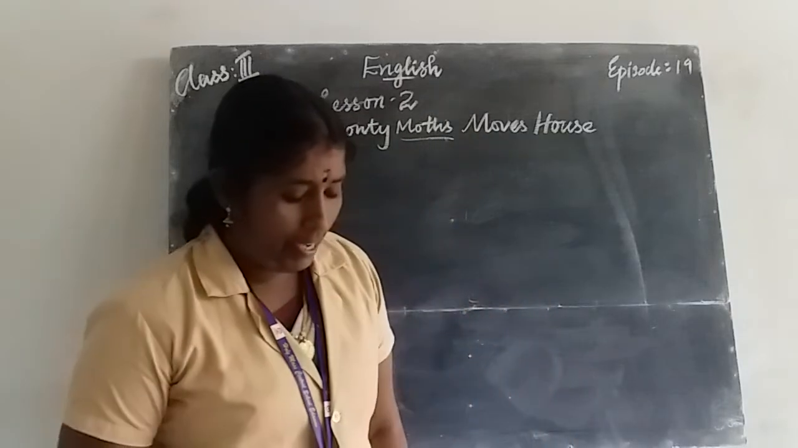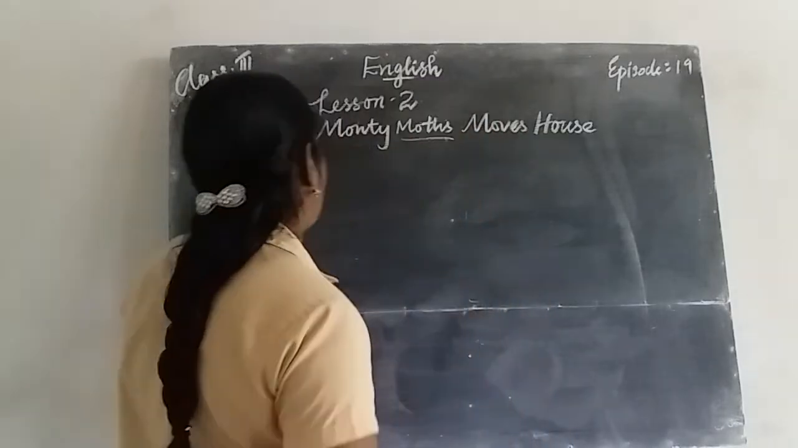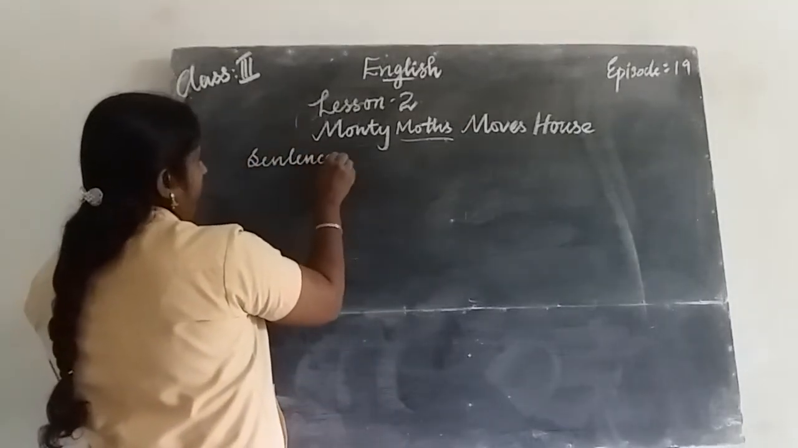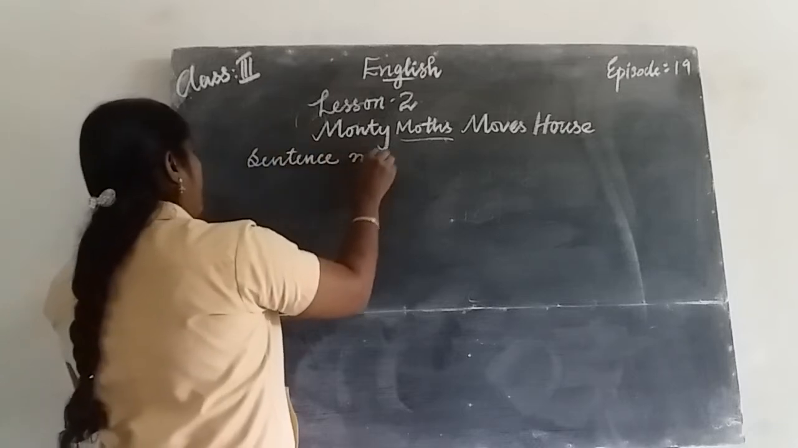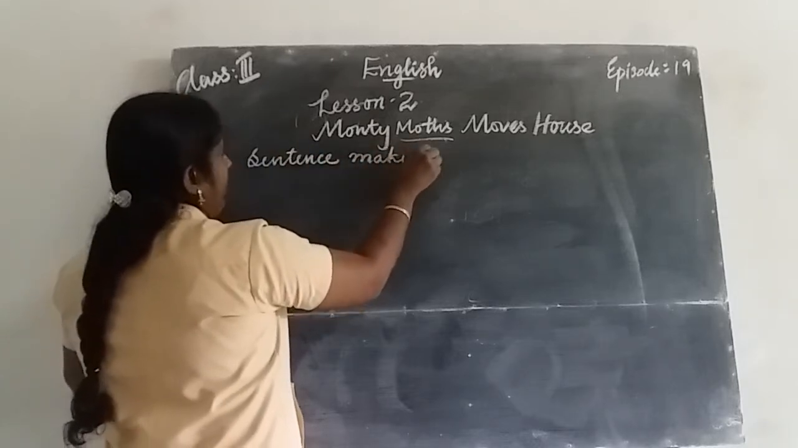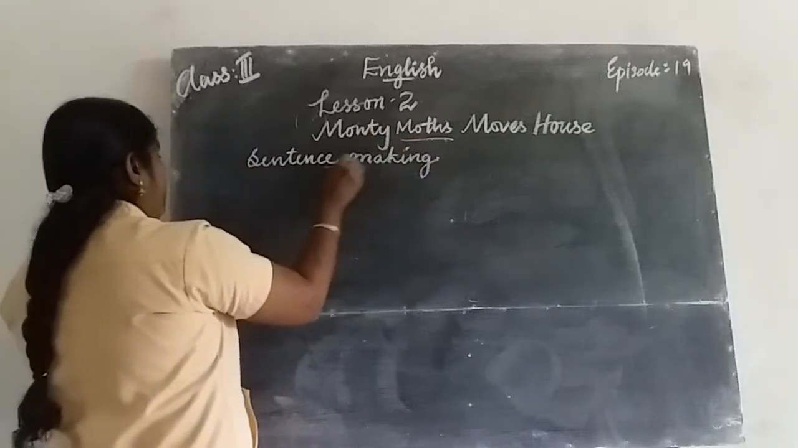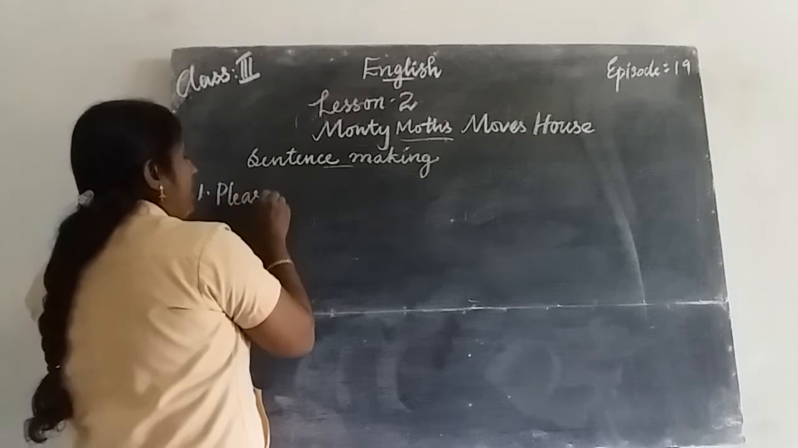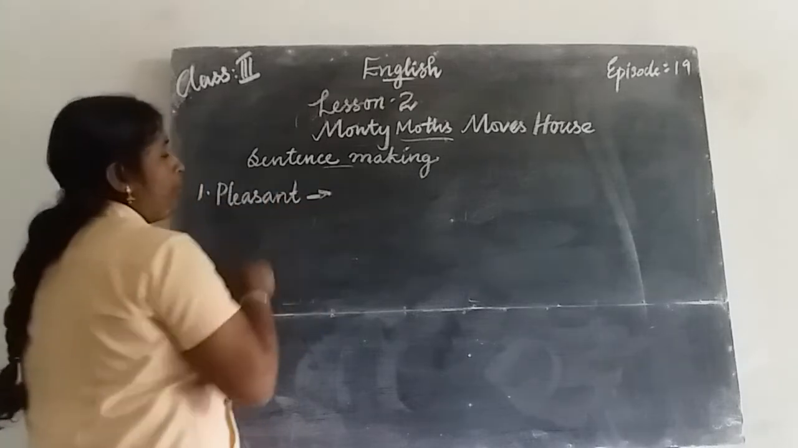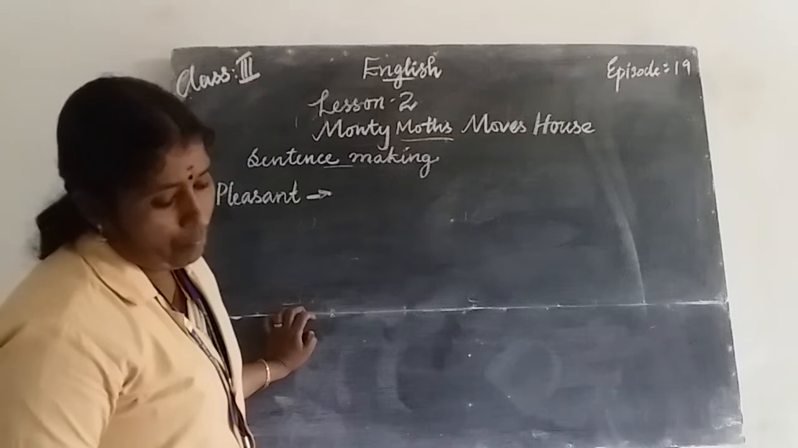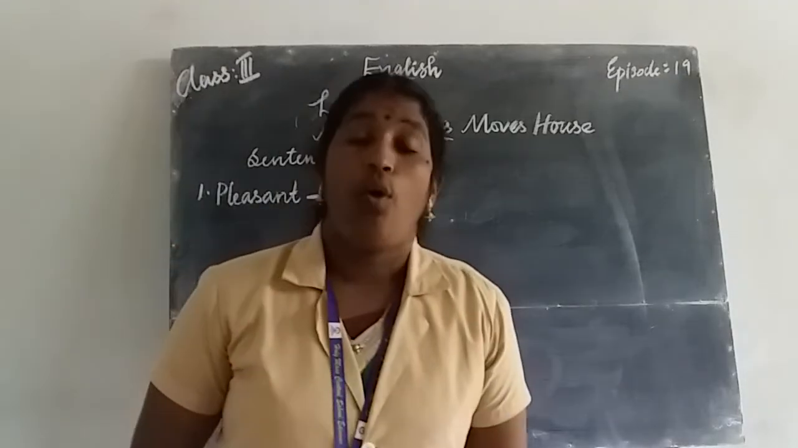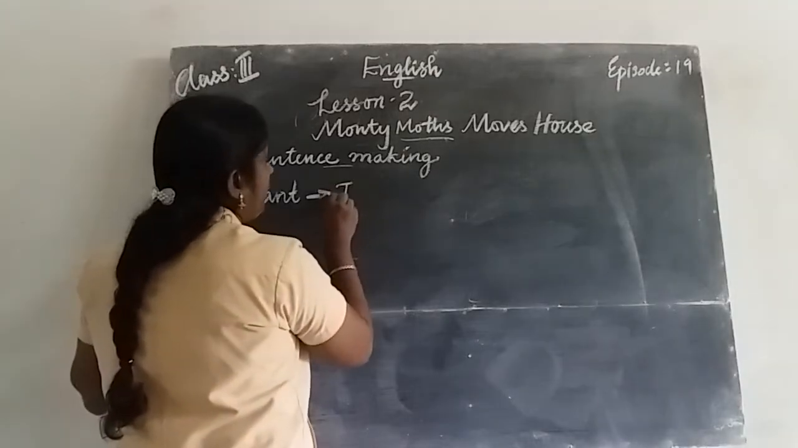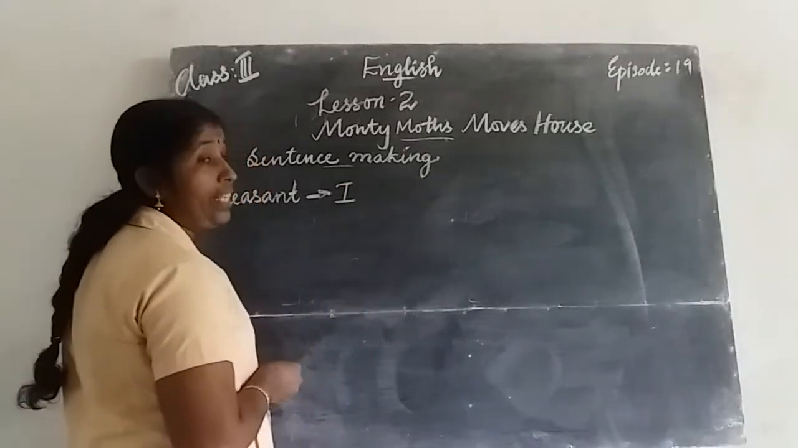Next one is, make a sentence from the given words. Sentence making. You write in the text when I write on the board. Sentence making, M-A-K-I-N-G. First one, pleasant, P-L-E-A-S-A-N-T. Can you make a sentence using the word pleasant? I got a pleasant surprise on my birthday. Write it in the book, in the text, using your pencil.